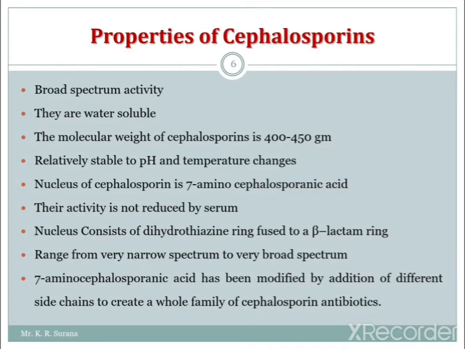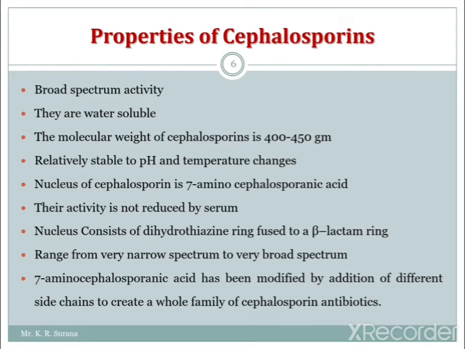Now next we will discuss the properties of cephalosporins. These are some properties. Cephalosporin is a broad spectrum antibiotic, as we have already seen in the introductory part; it is a broad spectrum class of beta-lactam antibiotics. They are water soluble in nature, and the molecular weight of cephalosporin is roughly in the range of 400 to 450 grams.